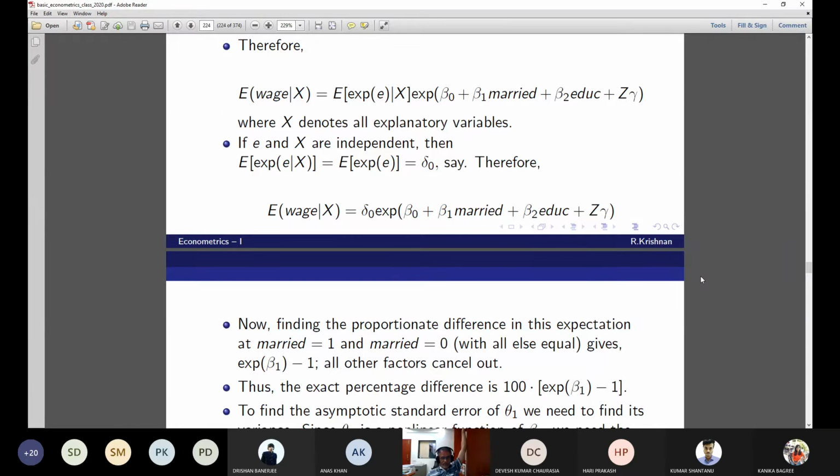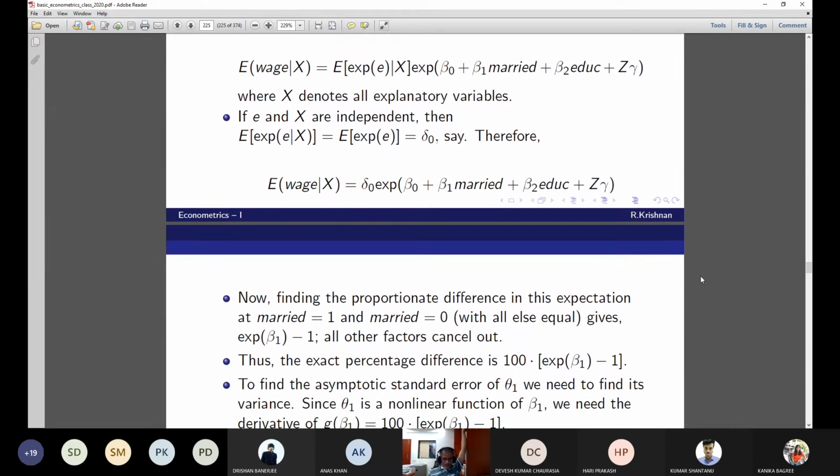Okay, the second bullet point is now percentage difference, which is simply multiplied by 100.